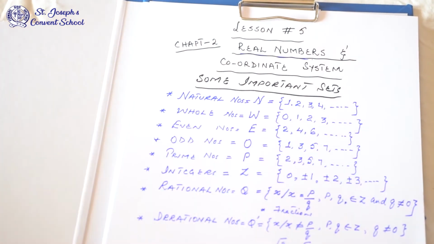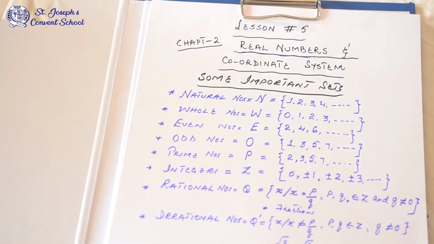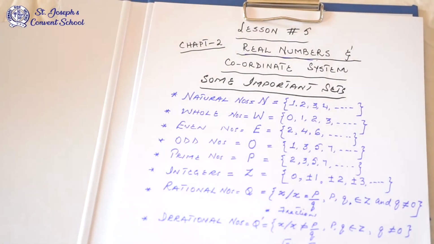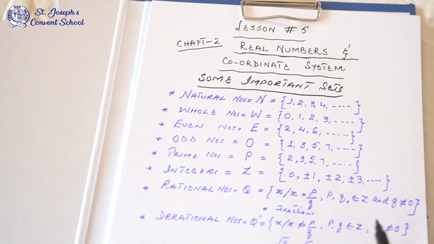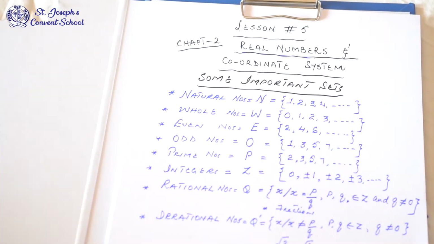You have already done these sets, so you all know these. Only to explain the real numbers I have written this. You copy all these sets, and then you write that all these numbers are real numbers.